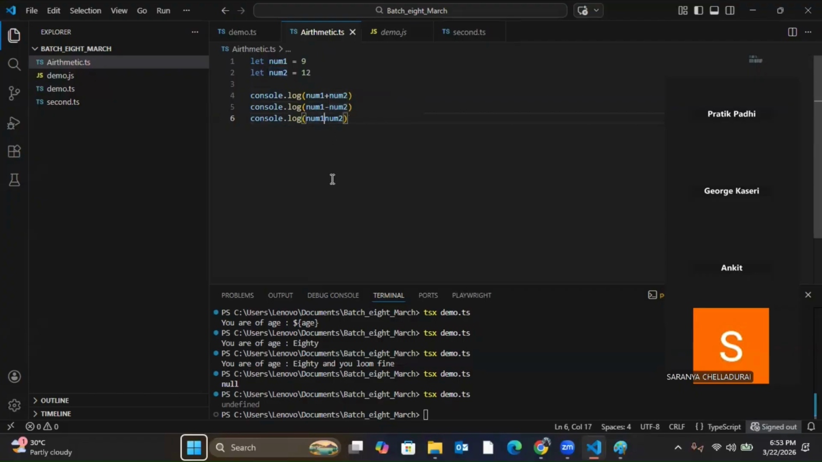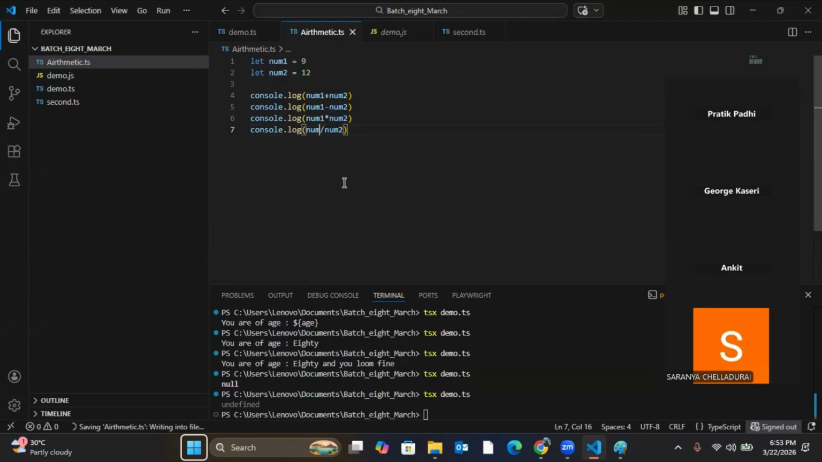For into, you have to use the asterisk sign here. Into means multiplication, 9 multiplied by 12. Then for division, we use this symbol. This is the division symbol, so it will divide 9 divided by 2. It will be 0 point something, but it will not show you the point thing.